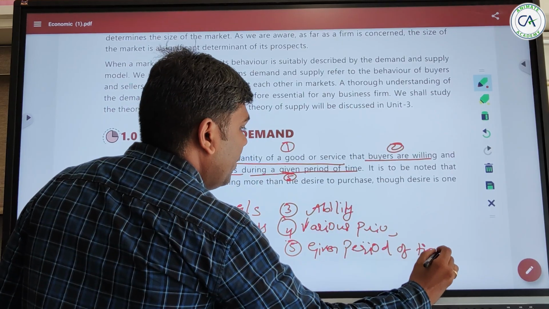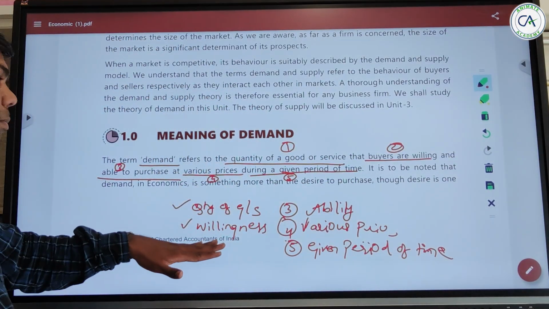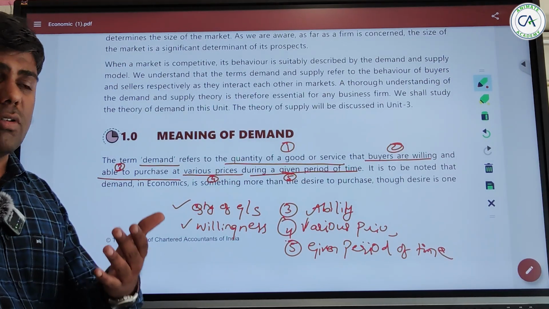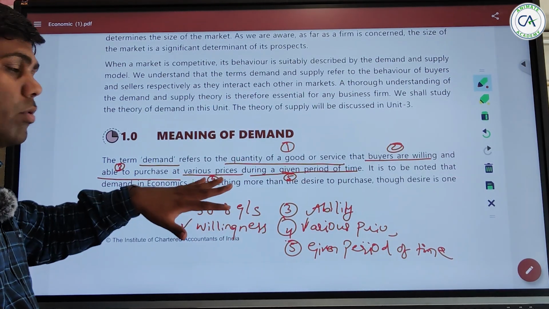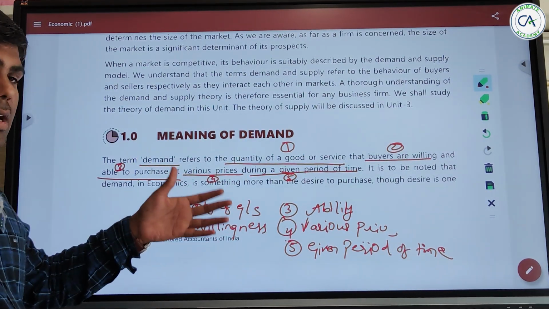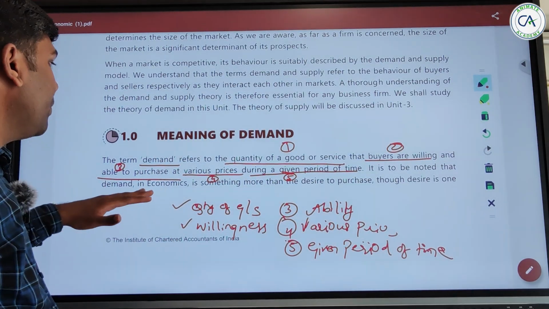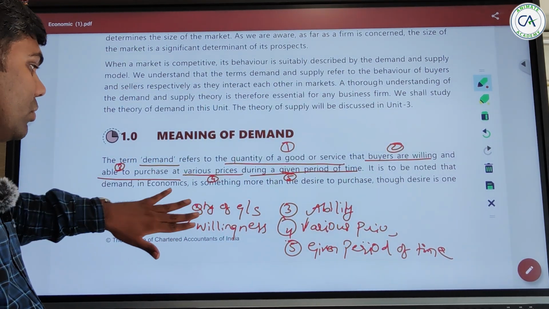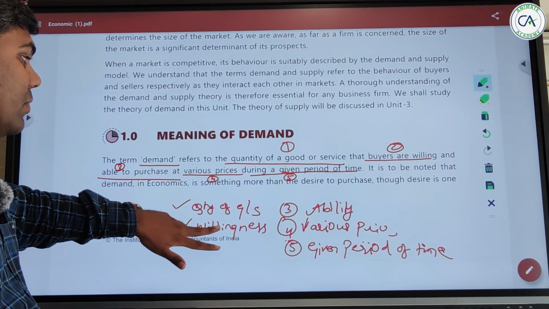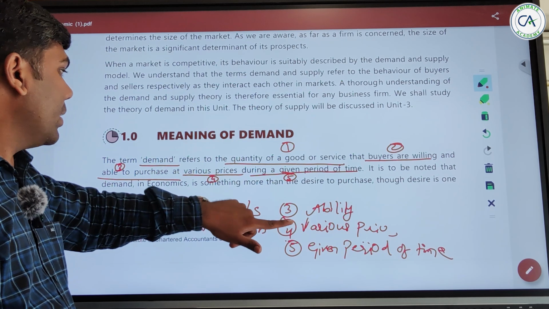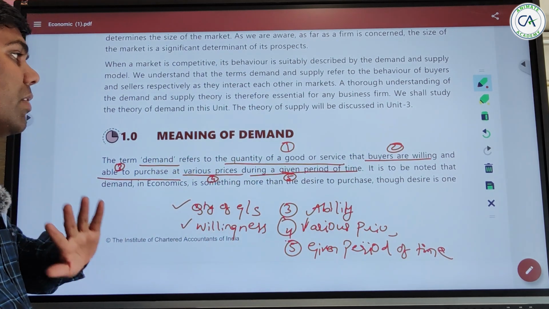So we broke this down point-wise, and as we go further you will understand why I have broken it into terms, because we are going to expand each of them and learn about them. So the term demand refers to the quantity of goods and services, and the willingness and ability of the buyer to purchase it at various prices during a given period of time.